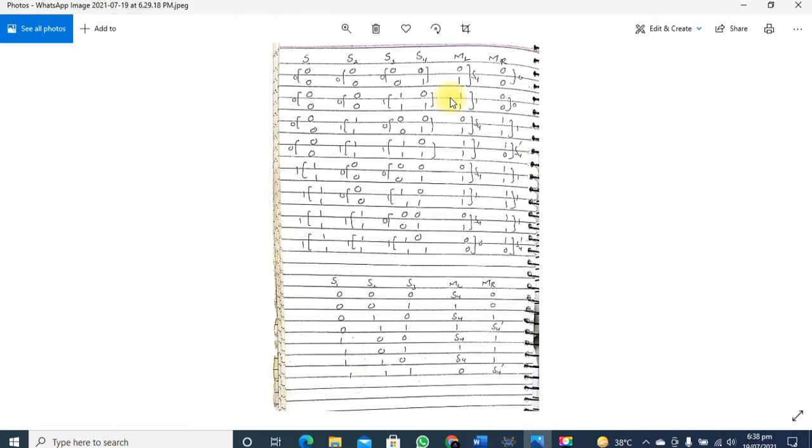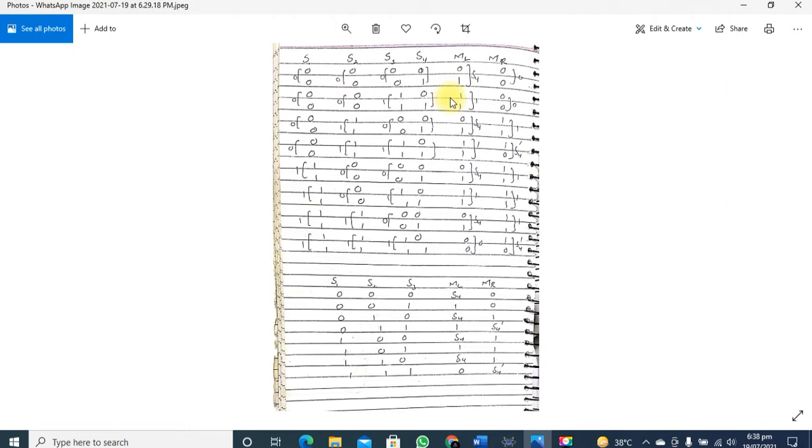So there are several logics on which we are going to implement our whole robot design. As you can see, there are multiple logics and we have 16 different combinations for the sensors.